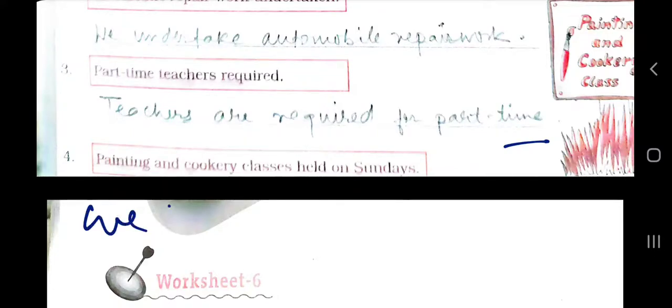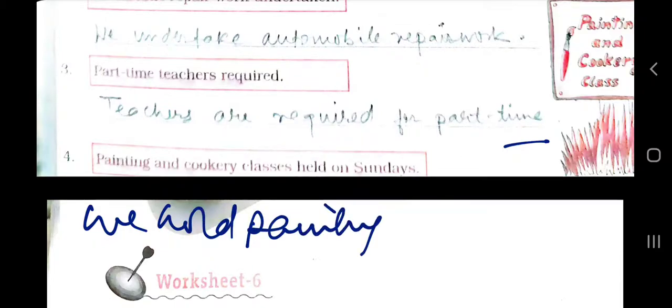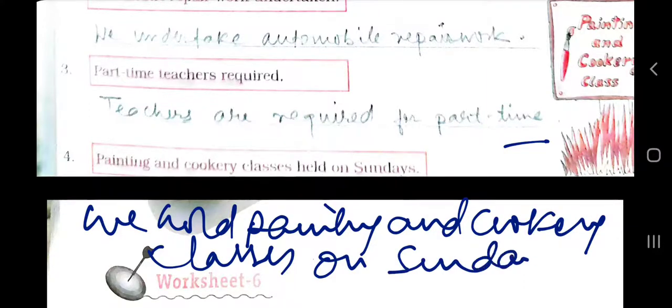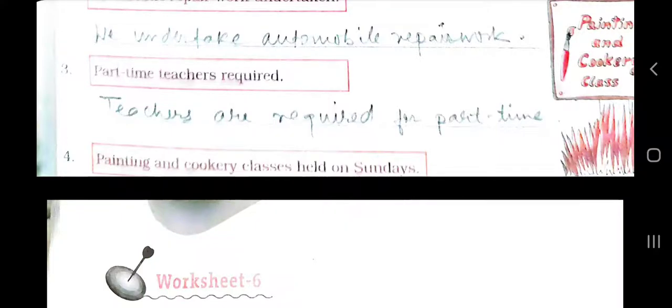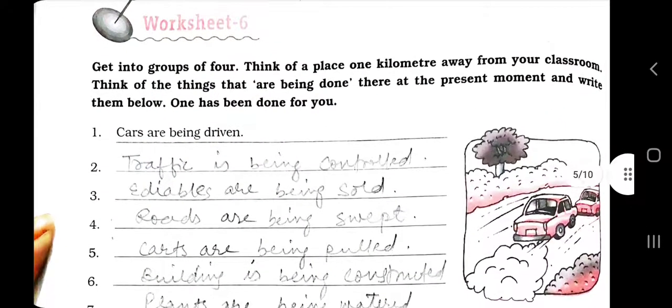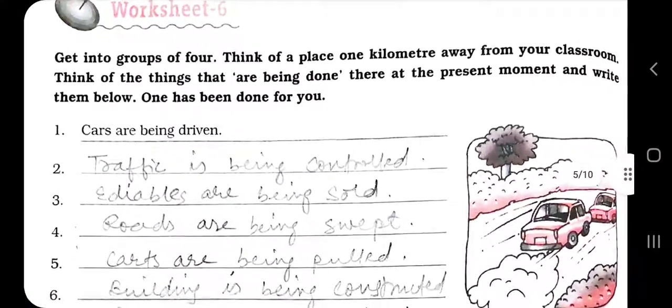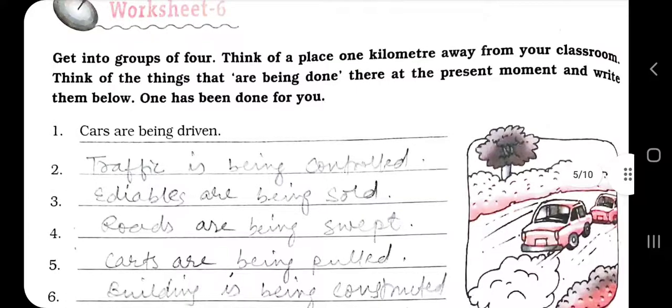You can write we hold painting and cookery classes on Sundays. Right, and full stop. Now let's see worksheet 6. Get into a group of 4. Think of a place 1 kilometer away from your classroom.